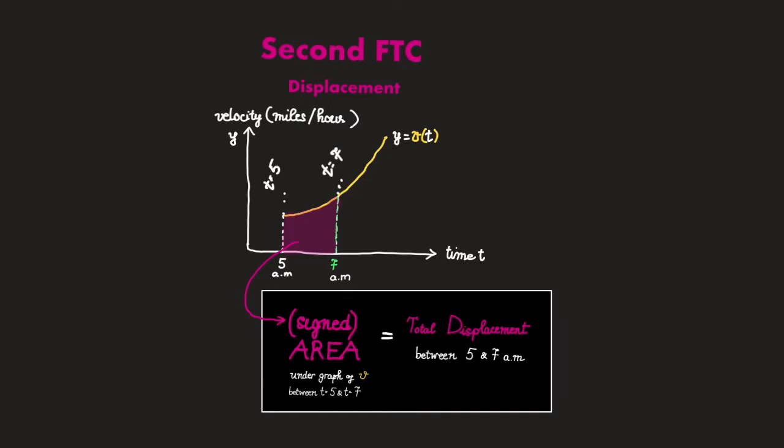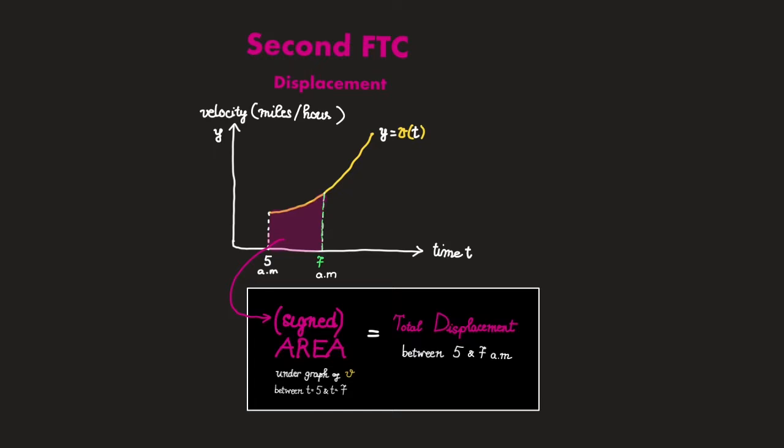Or if you want to be more pedantic, the area that is bounded by the curve y equals v, the x-axis, and the vertical lines t equals 5 and t equals 7. But for simplicity, from now on I will just say the area under the curve y equals v between 5 and 7. Okay, so what about that area?